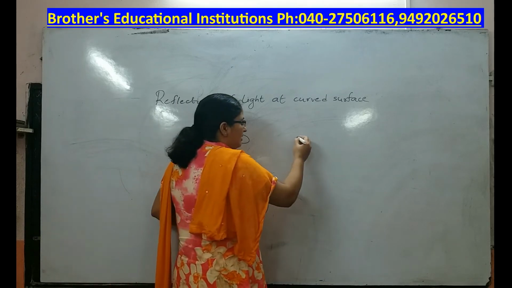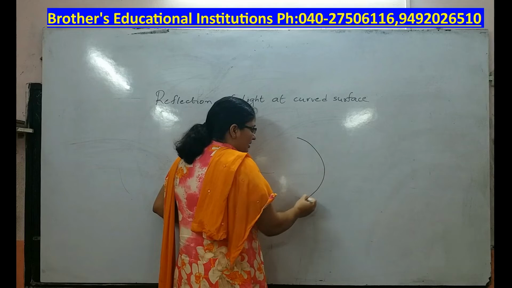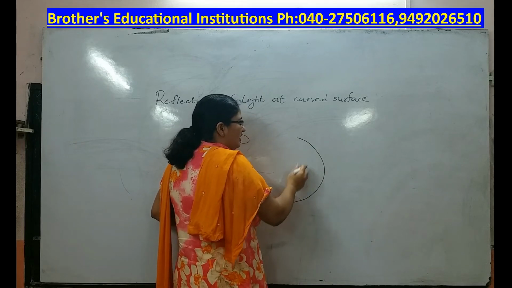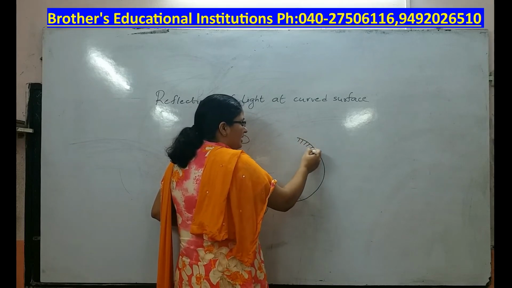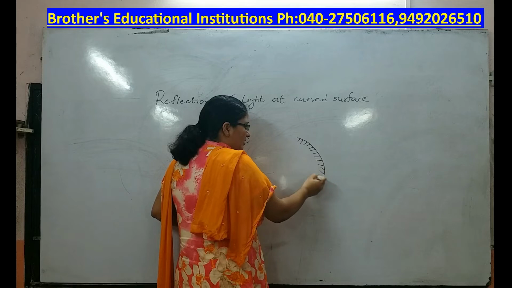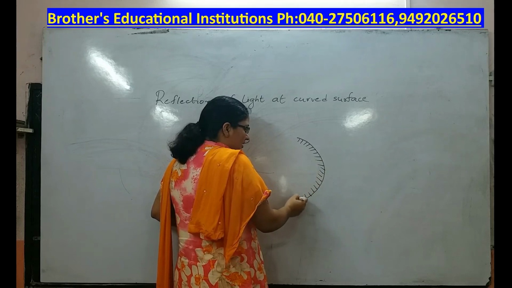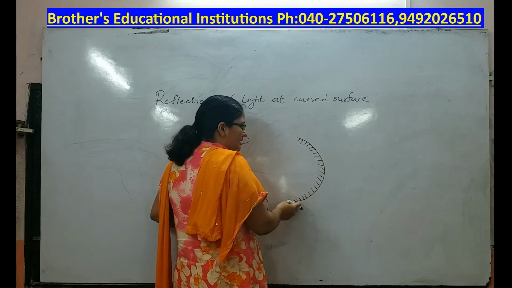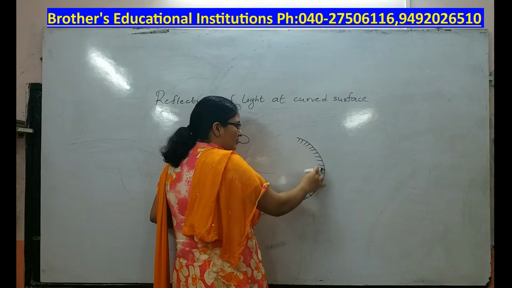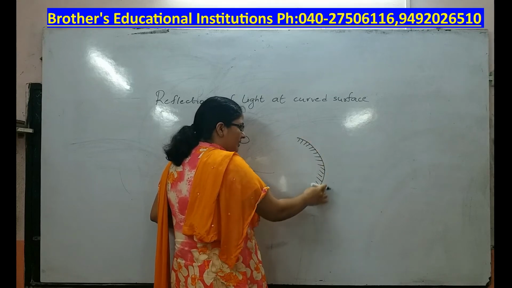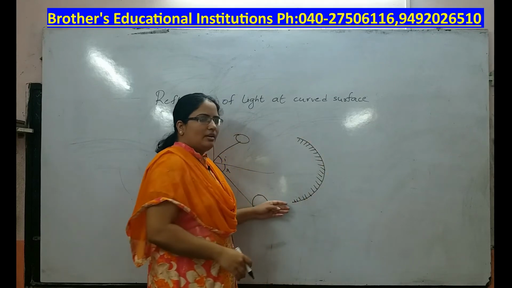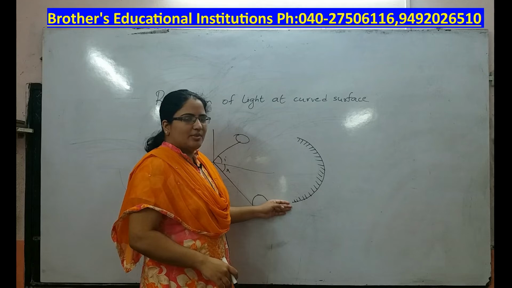Now, what is a convex mirror? This is what a convex mirror is. It will be coated on the backside. Here this will be the reflecting part. This is called a convex mirror.